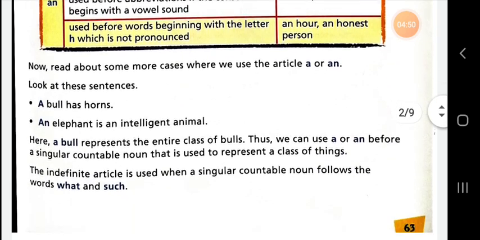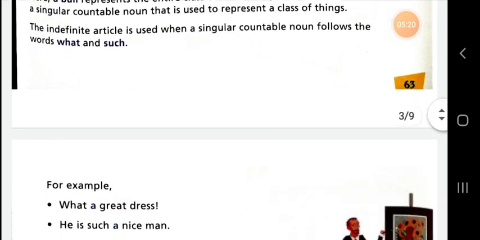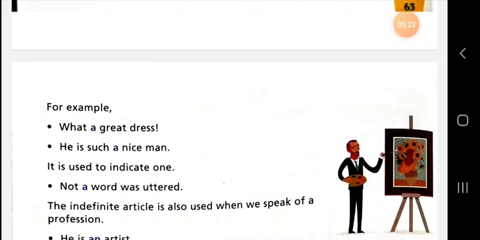Some sentences are written here. A bull has horns. An elephant is an intelligent animal. Here, a bull represents the entire class of bulls. Thus, we can use a or an before a singular countable noun that is used to represent a class or thing. The indefinite article is used when a singular countable noun follows the words what and such. For example, what a great dress. He is such a nice man. In such condition, we can use a or an.